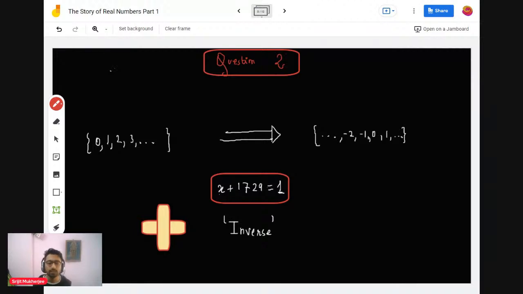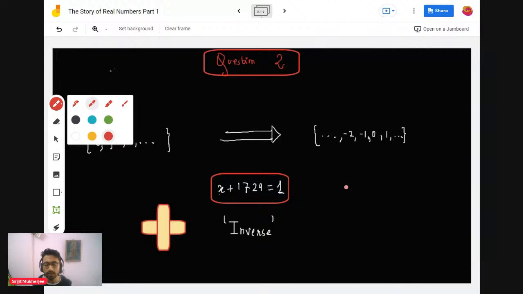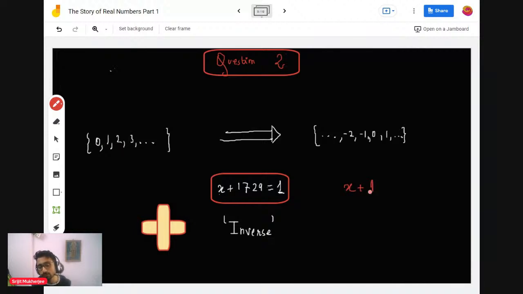Also you can write it as: what number if we add to 1 will give rise to 0, because we already invented 0, right? So that was the starting point of the development and discovery of integers. So what number should we add to 1 to make it 0?